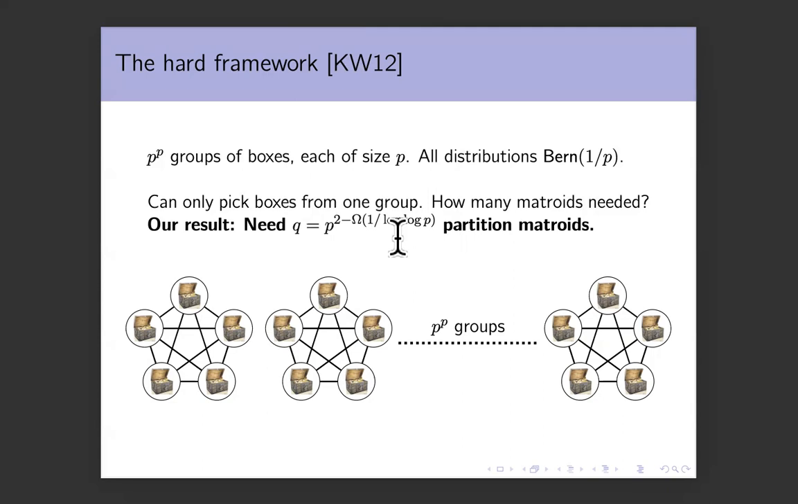Okay. So this is what we have to do now. We have to write this feasibility constraint, which only allows you to pick boxes from one of the groups, as an intersection of Q equals P to the 2 minus 1 over log P partition matroids. And now we really need to define partition matroids. So let me take you on a trip to India and define partition matroids.